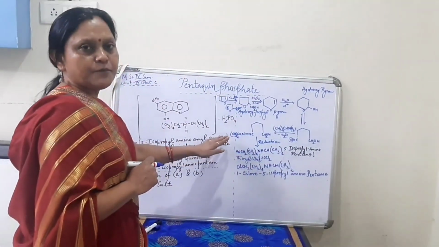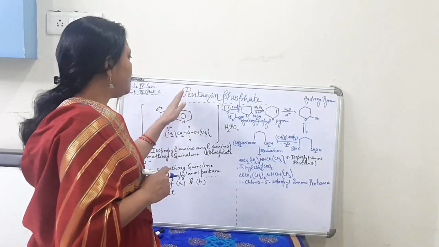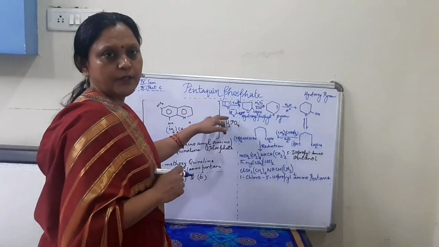So these are the steps to prepare the side chain of the drug pentaquine phosphate.